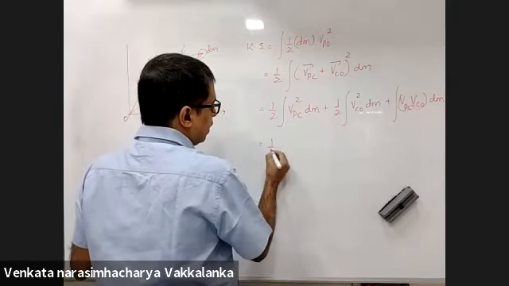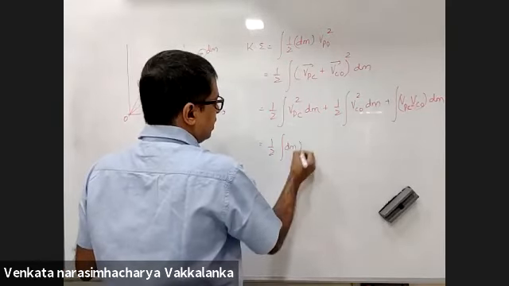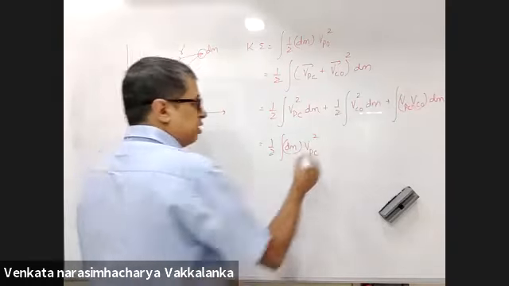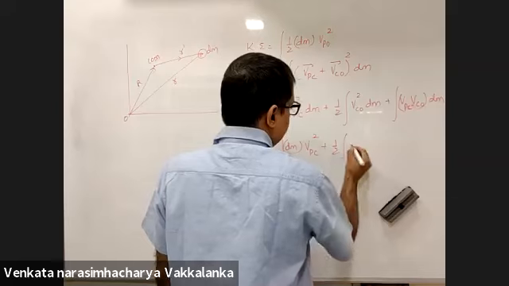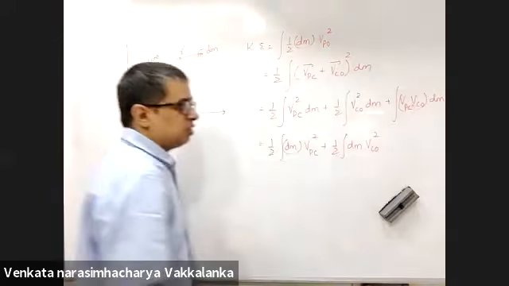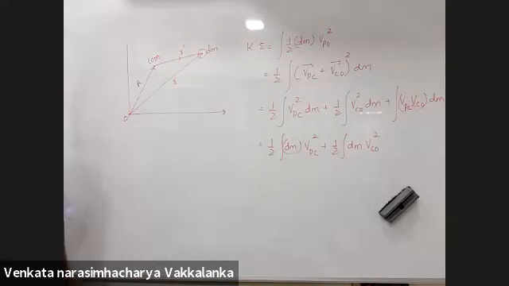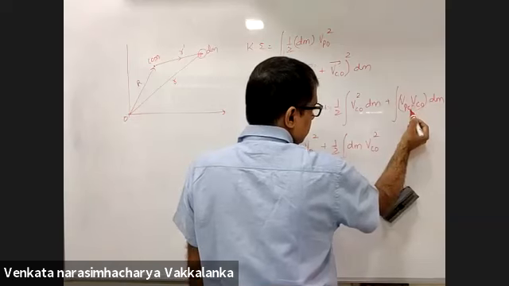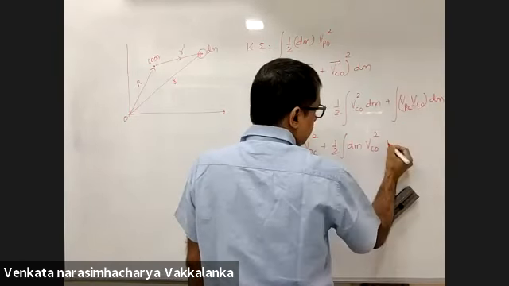This will be half integral dm velocity of the point P with respect to center of mass squared, plus half integral dm velocity of center of mass squared, plus the cross term with velocity of point P with respect to center of mass into dm.